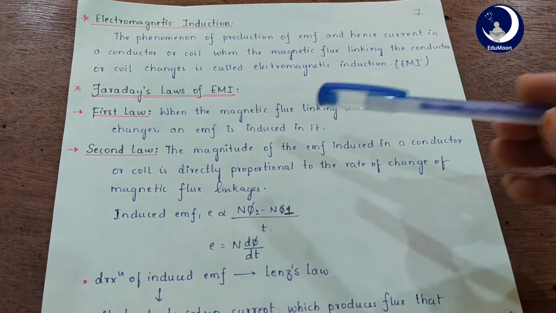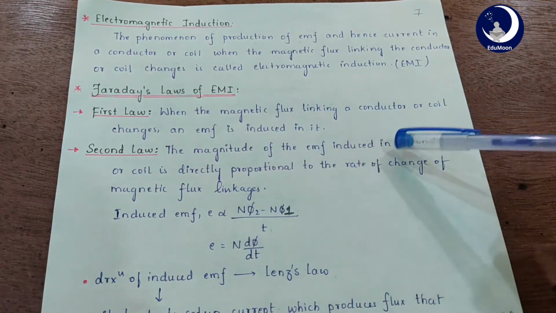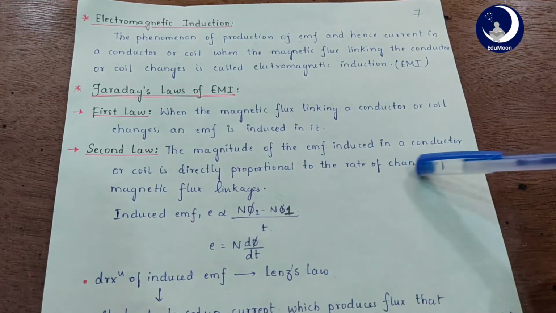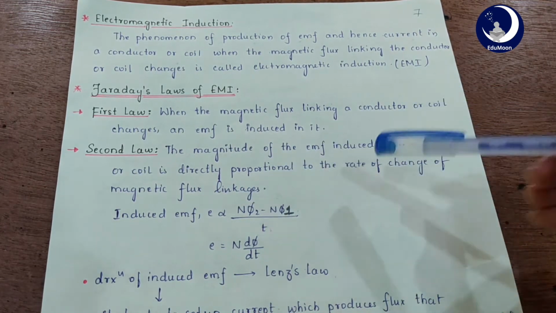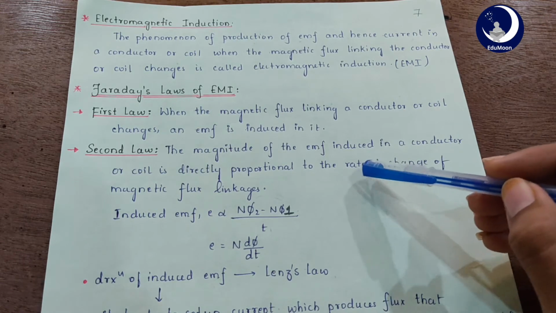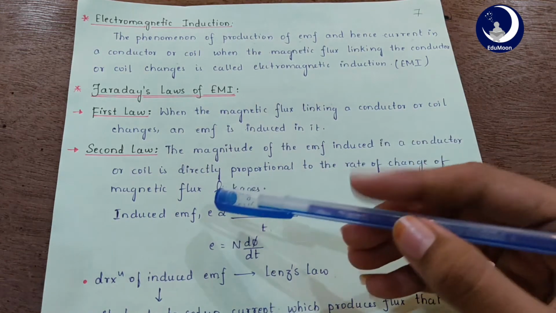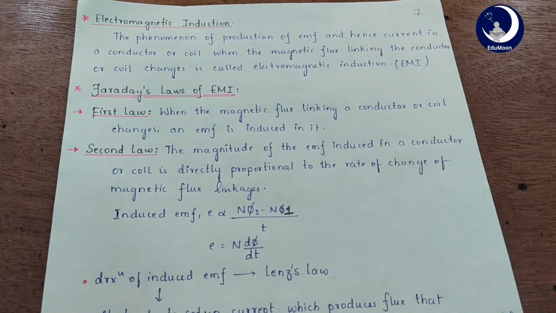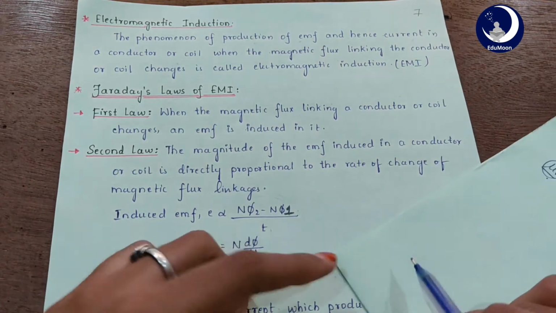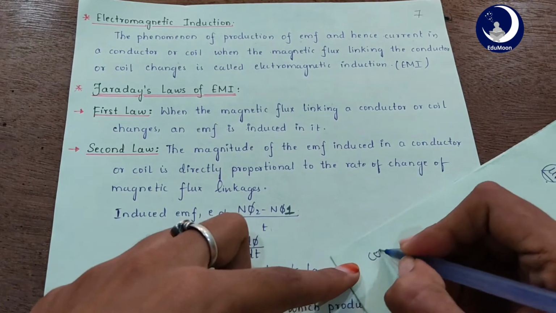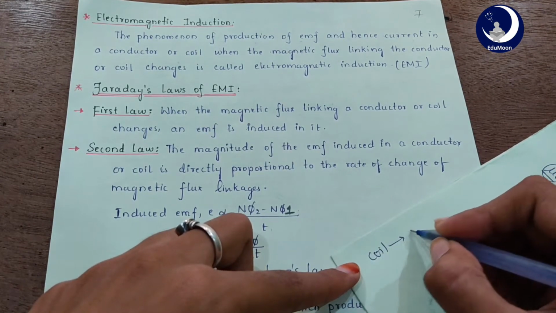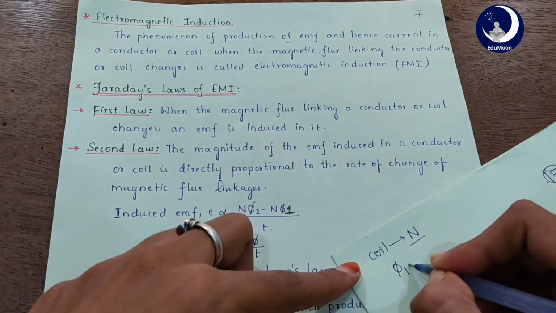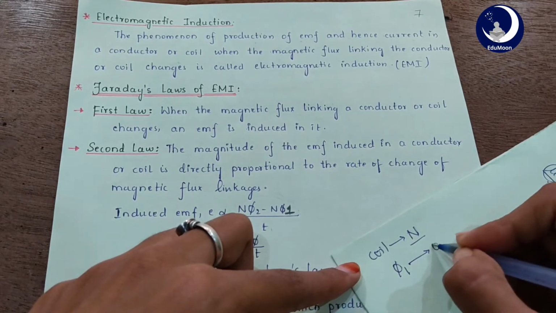Now the second law. The magnitude of the EMF induced in a conductor or coil is directly proportional to the rate of change of flux linkages. When we mention the word rate, it indicates time. Consider a coil with n turns. Initially the magnetic flux was phi1 and then it changed to phi2.